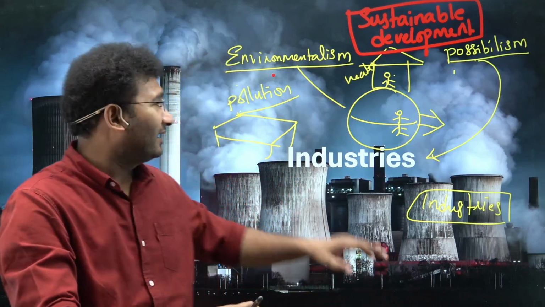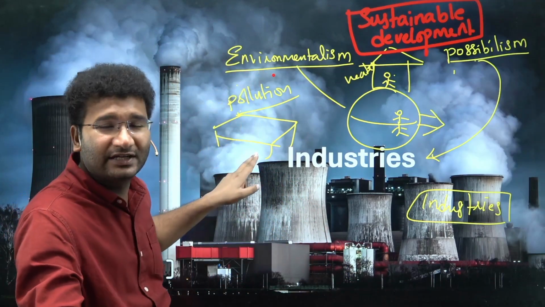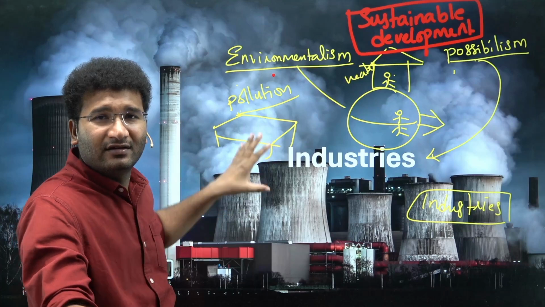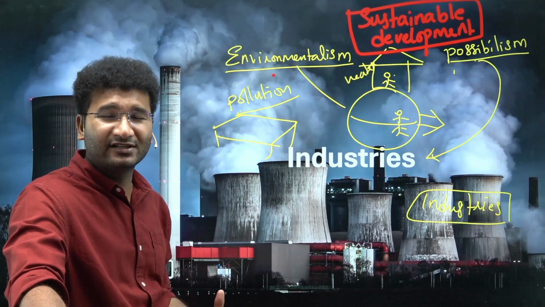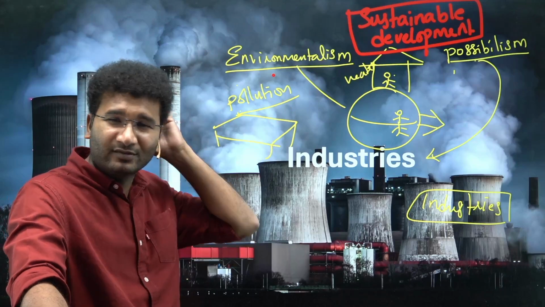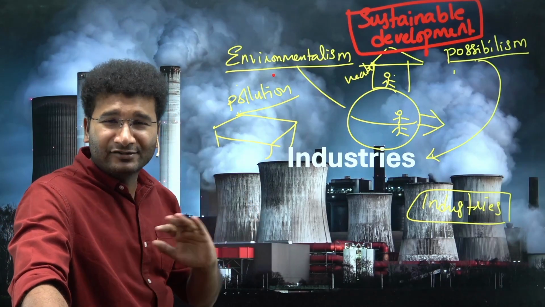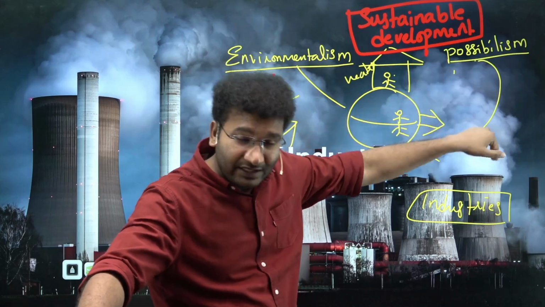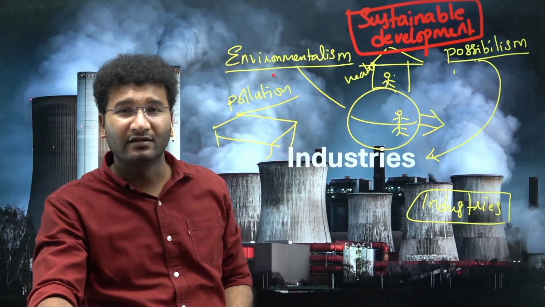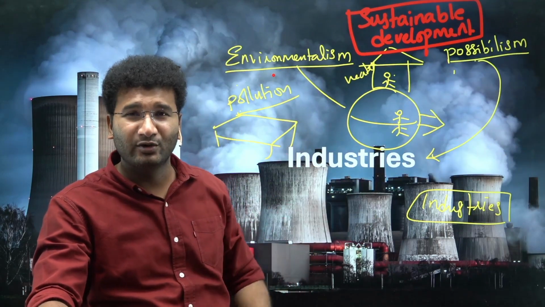If you focus too much on the environment, even the quality of life of tribal people, who have one of the finest environments in terms of climate and atmosphere, is not up to the mark. Let's imagine you believe in possibilism, that everything can be done. If there is too much heat, ACs can be innovated.